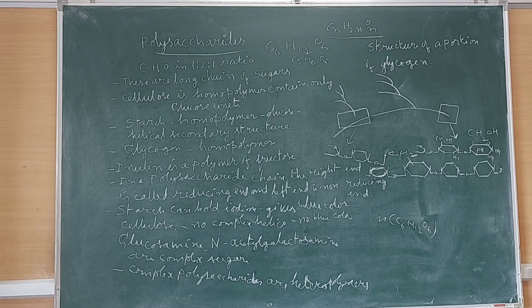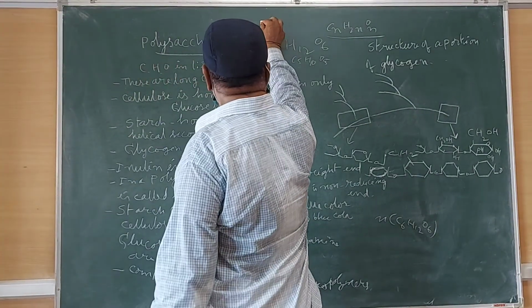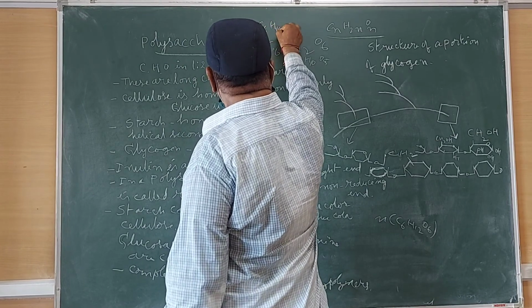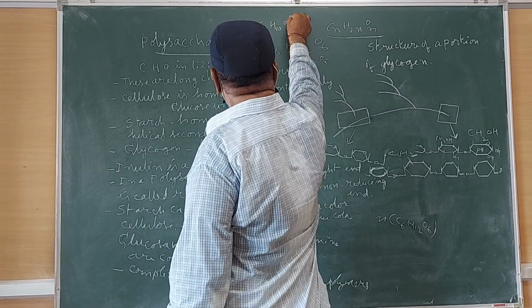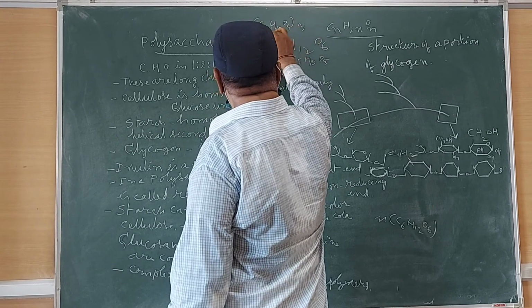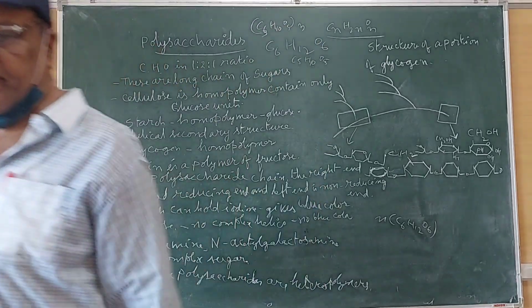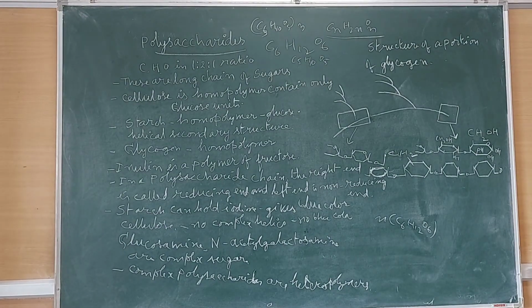Now, a complex carbohydrate is (C6H10O5)n. These (C6H10O5)n are the complex polysaccharides. Cellulose is a complex carbohydrate.